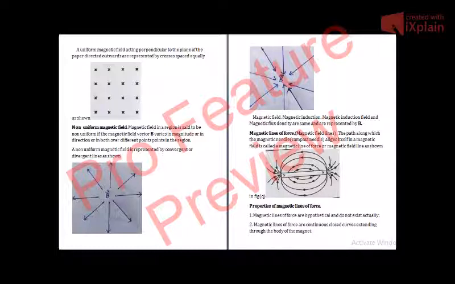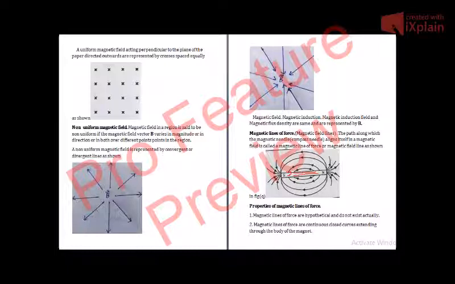I can show you here. Inside the body, this is the magnetic line of force. Then there will be another line that will be parallel, like this. So inside the bar magnet, the direction is from south to north, but outside the bar magnet, the direction is from north to south.